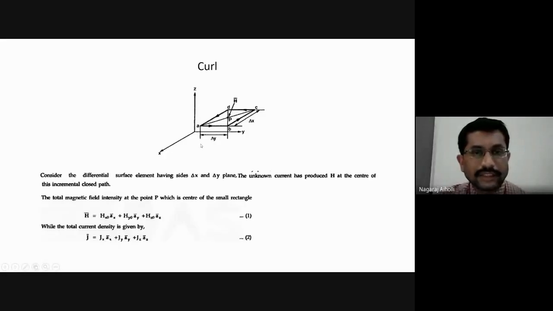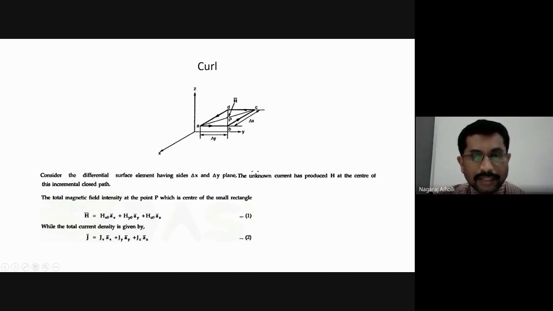The intensity Hy is expressed in terms of the Hy naught, that is at the point P, and one more component of H bar, that is from the point P towards the midpoint of the A to B line. This H bar magnetic field intensity has two components. One component is what is existing at the center, that is Hx naught.